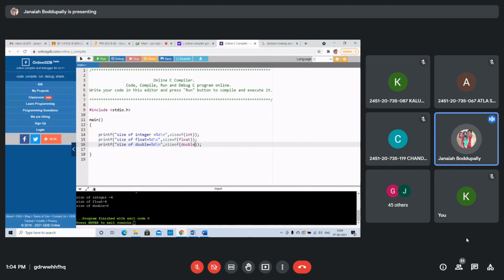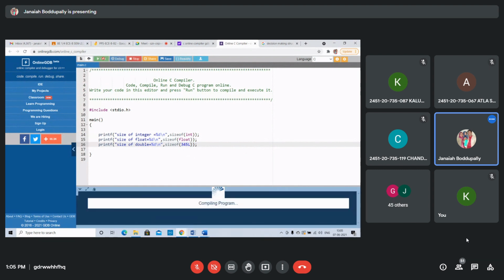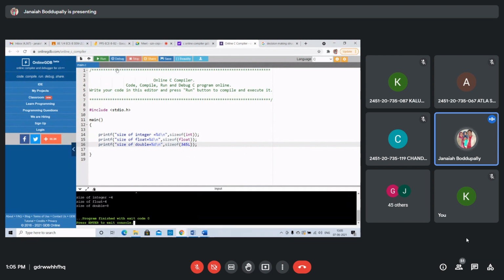Suppose I give some value. Yes, L is also double. If I give it without L, it gives only integer. Integer is giving 2, but here it is giving 4, so we are getting an error.